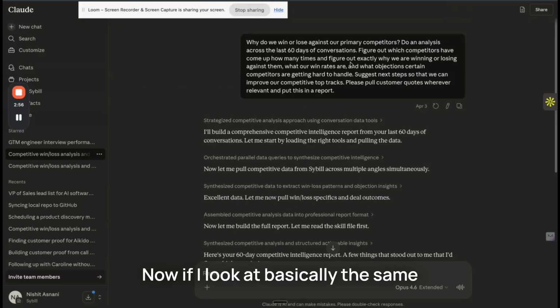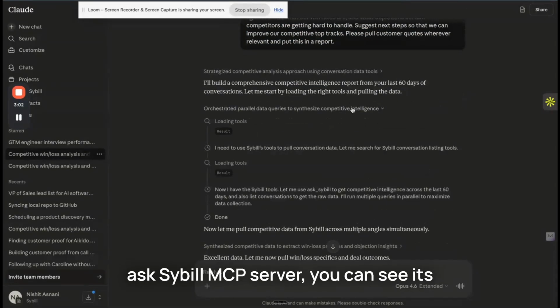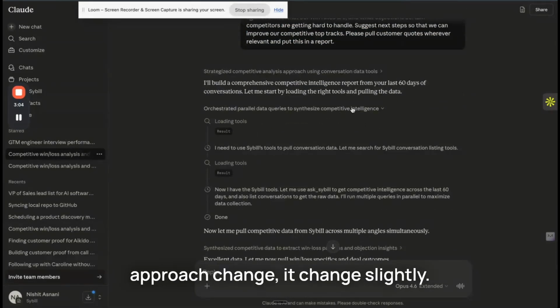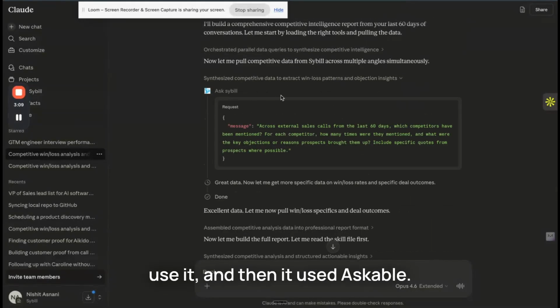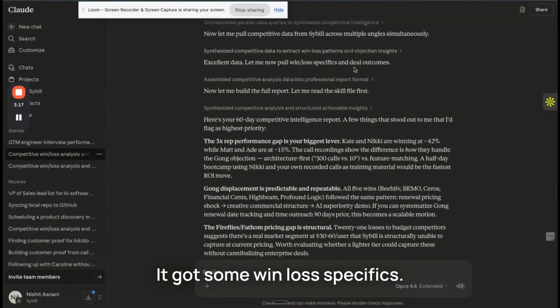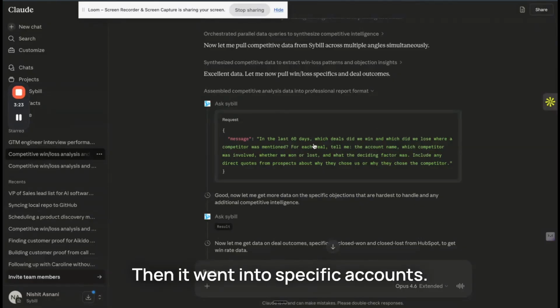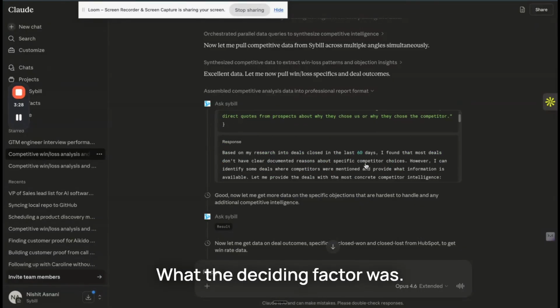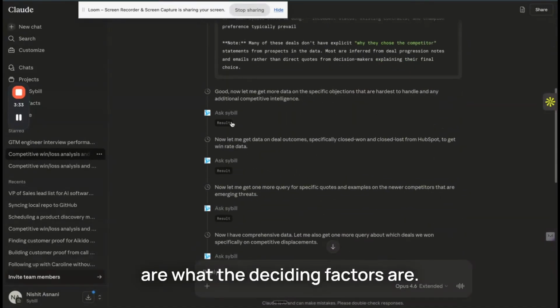Now, if I look at literally the same prompt, but now it had access to the Ask Sybill MCP server, you can see its approach changed slightly. First of all, it figured out what tools it has and how it can use them. And then it used Ask Sybill. The first time it asked Sybill, hey, tell me which competitors we run into most often, and what are some customer quotes around it? It got some win-loss specifics. Then it asked back-to-back like 6 Ask Sybill queries. Then it went into specific accounts: tell me the account name, which competitor, whether we won or lost, what the deciding factor was. It got a report back from Sybill and figured out what the deciding factors are.